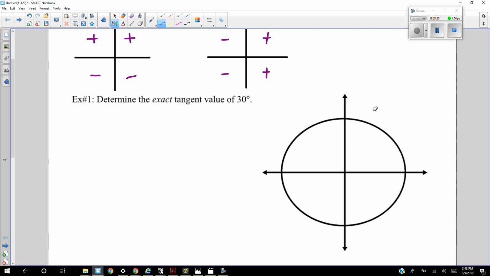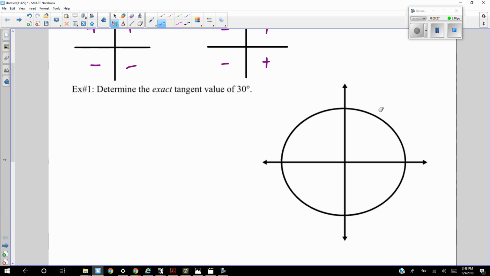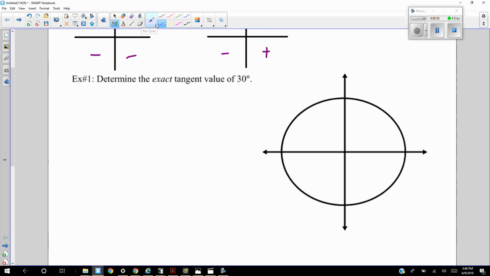We're going to do this one the long way before I show you a formula to determine the exact tangent value of 30 degrees. I want to start by drawing a reference angle of 30 degrees on this problem, and then drawing the reference triangle right here.